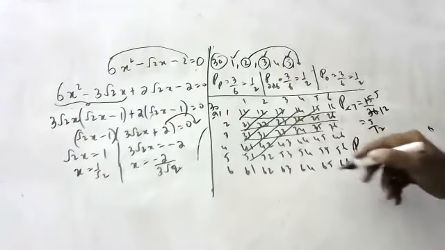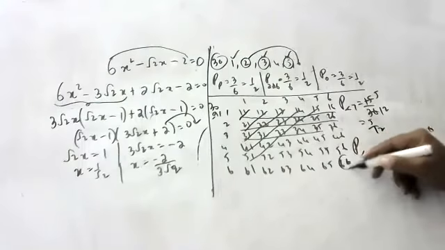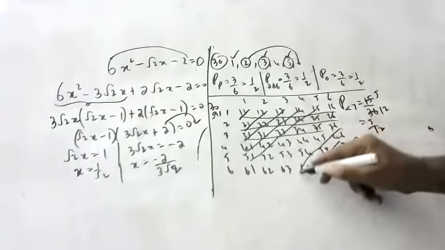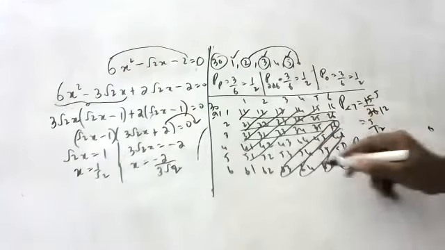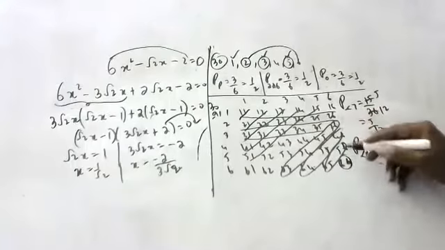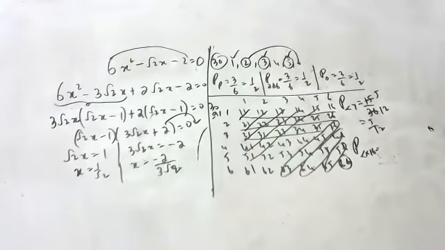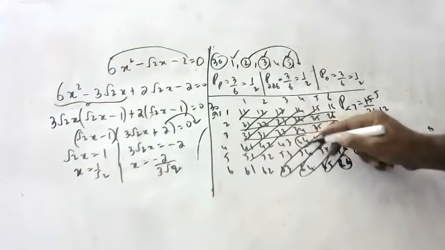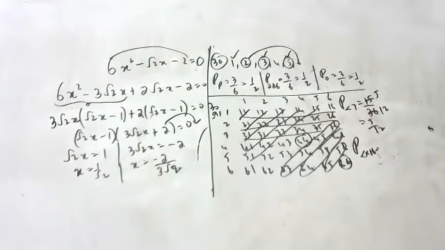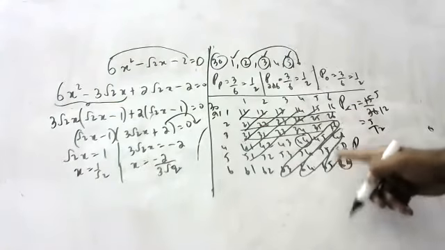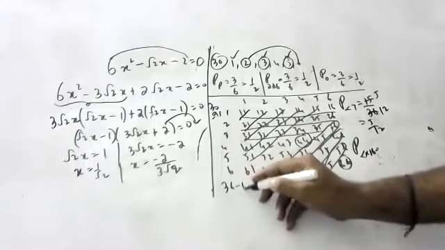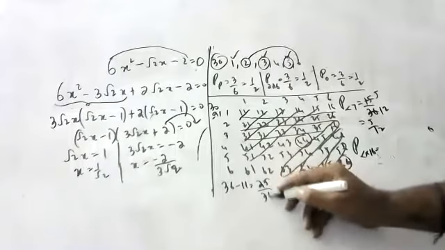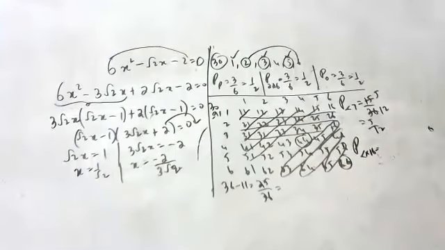Okay, let me check now. So less than 16, no? Let's remove this. Let's remove this. Let's remove this. Let's remove this. That's all. 1, 2, 3, 4, 5, 6, 7, 8, 9, 10. 10 if you remove. Even 4, 4 also should be removed, sir. Yeah, which is not less than 16. Yeah, you should remove this also. Now what is the answer? 1, 2, 3, 4, 5, 6, 7, 8, 9, 10, 11. 11 if you remove, 36 minus 11 is 25. 25 by 36, that is the answer.